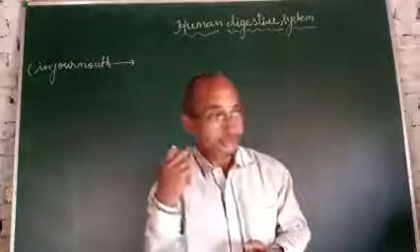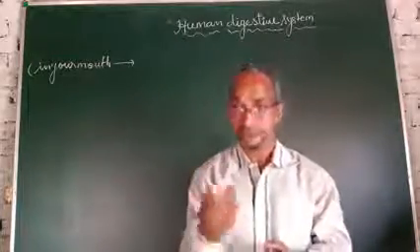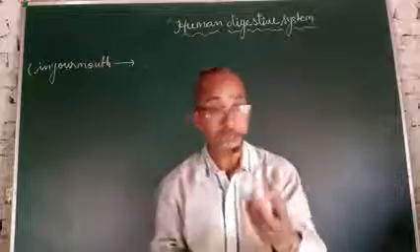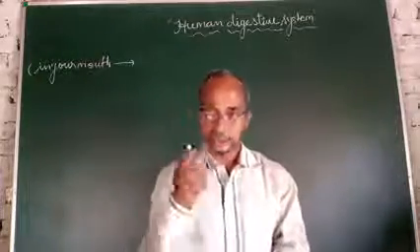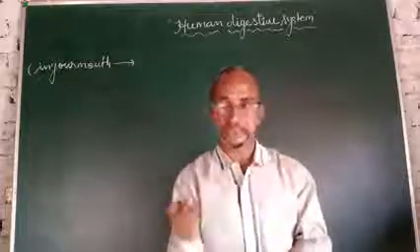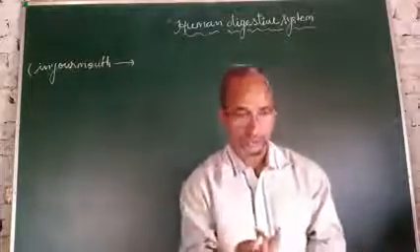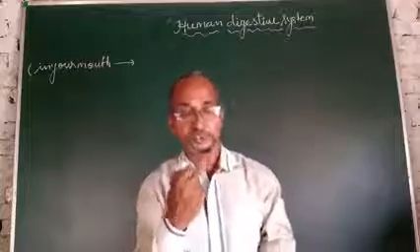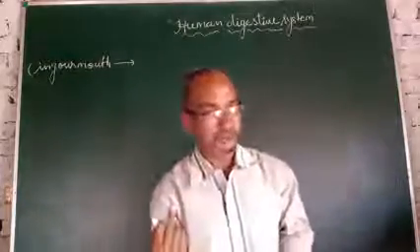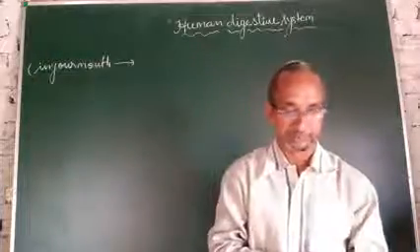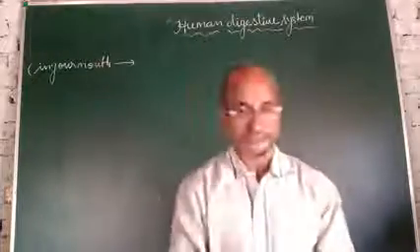And salivary glands: what is saliva? Saliva is a type of liquid juice. And the tongue mixes the food with the salivary glands' liquid. What is the work of the tongue? The tongue mixes your food with saliva.